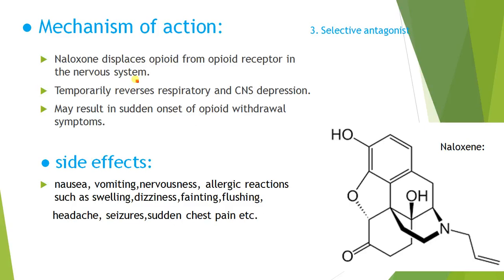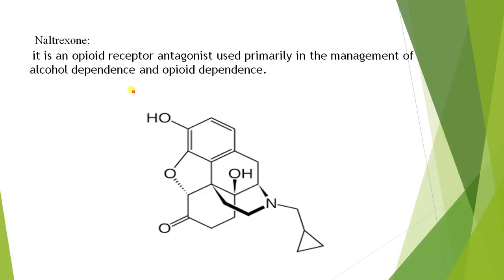The third one is selective antagonist. It is naloxone. It displaces opioids from opioid receptors in the nervous system. It temporarily reverses respiratory and central nervous system depression, and may result in sudden onset of opioid withdrawal symptoms. Side effects of naloxone are nausea, vomiting, allergic reactions, swelling, seizures and chest pain, etc.